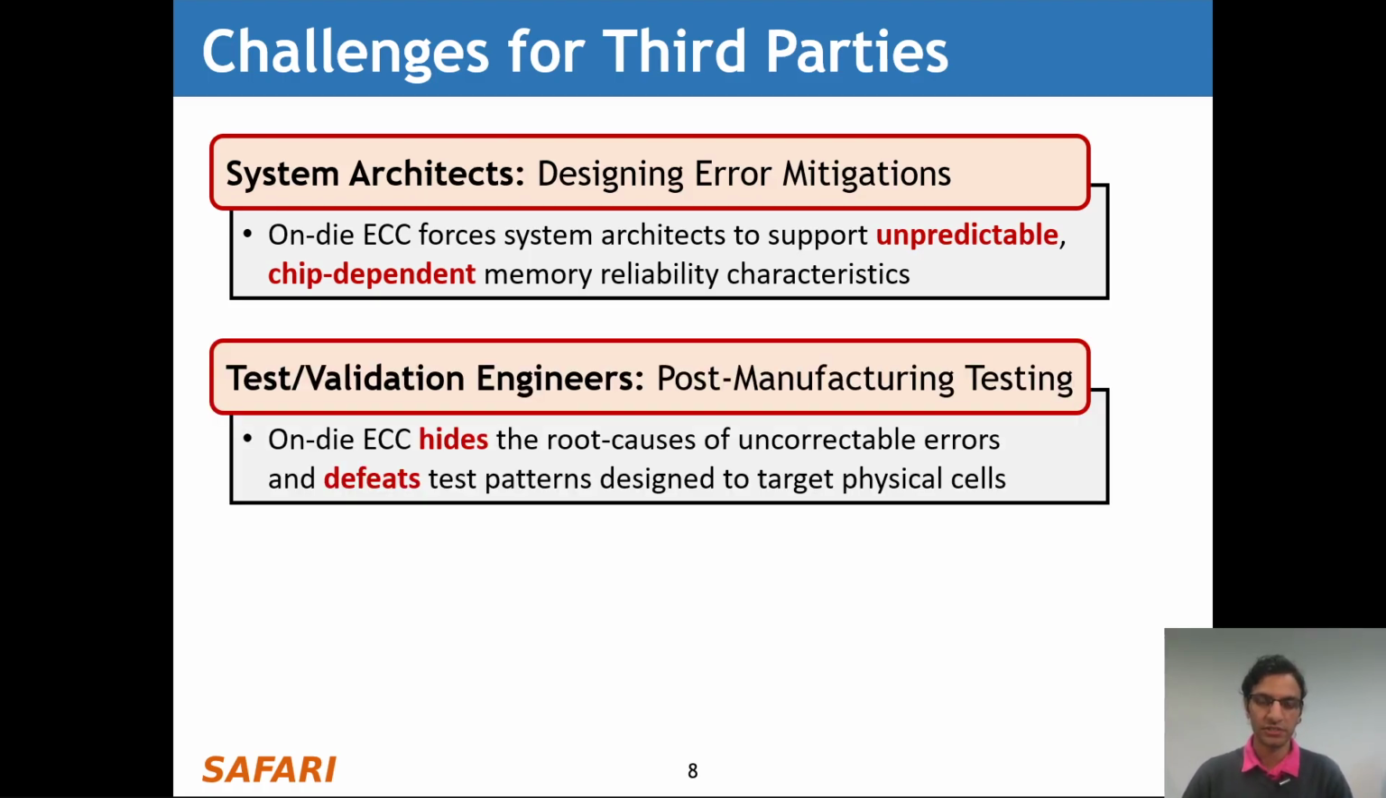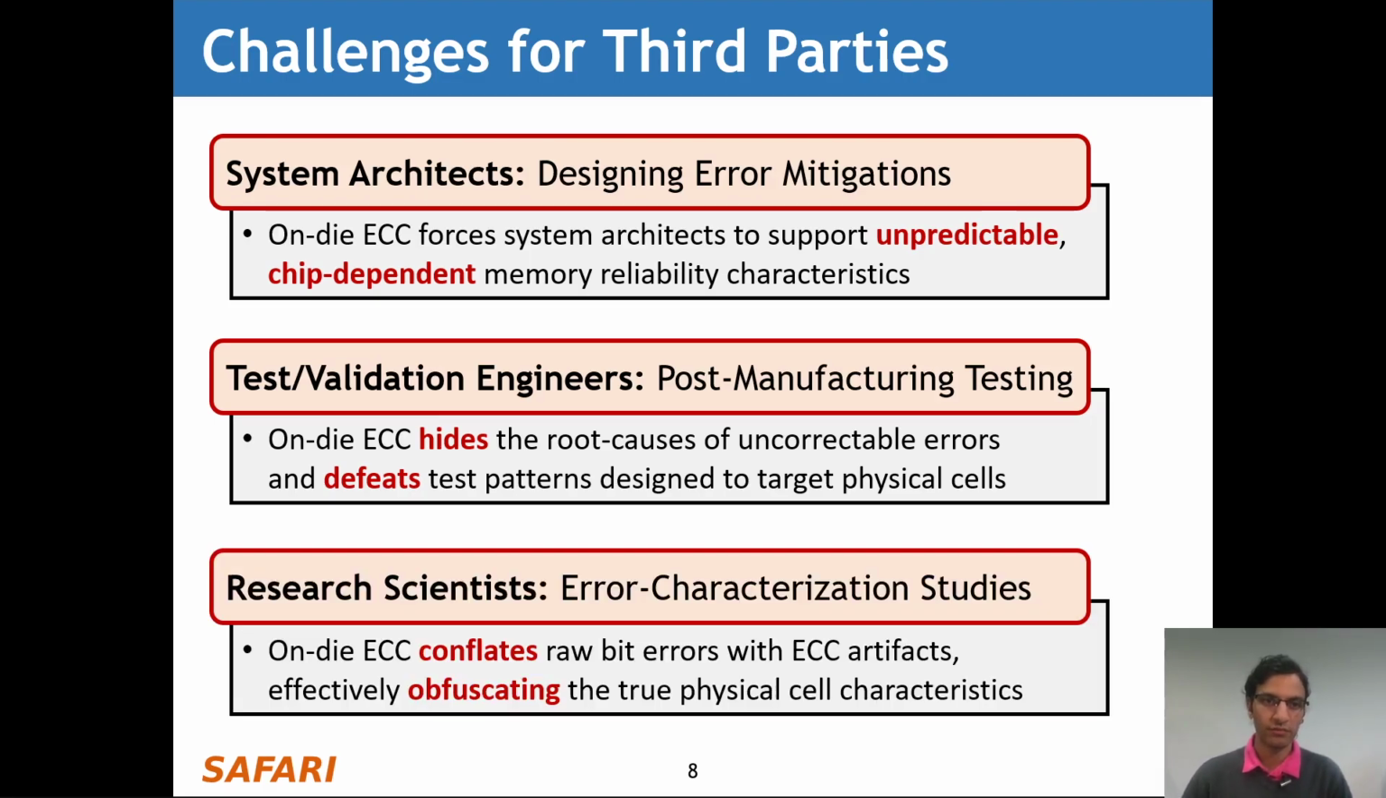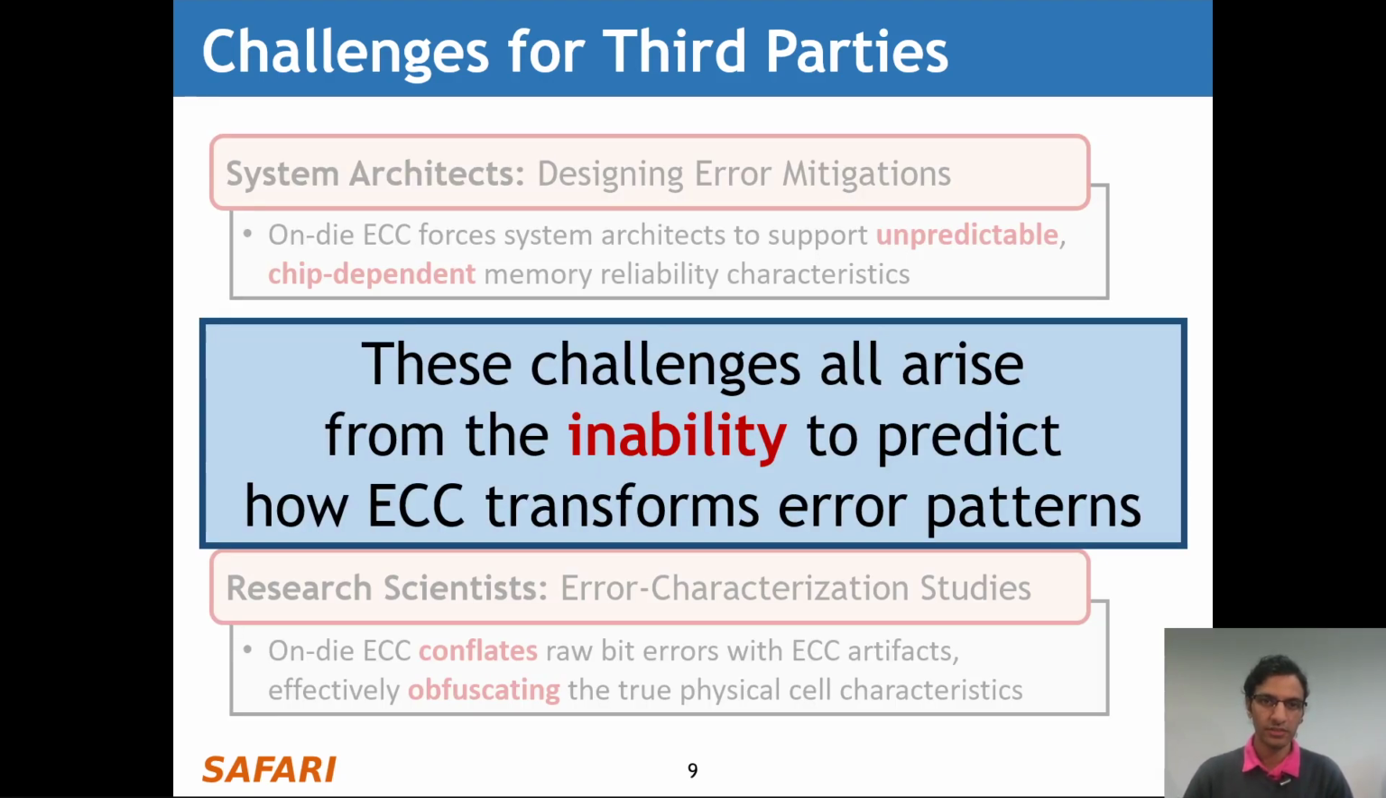Test and validation engineers often perform extensive post-manufacturing testing. Unfortunately, on-die-ECC hides the root causes of uncorrectable errors and defeats test patterns that are designed to target physical cells. And finally, research scientists typically perform error characterization studies to understand how DRAM chips work. Unfortunately, on-die-ECC conflates raw bit errors with ECC artifacts, effectively obfuscating the true physical cell characteristics. Now, these challenges all arise from the inability to predict how ECC transforms error patterns.